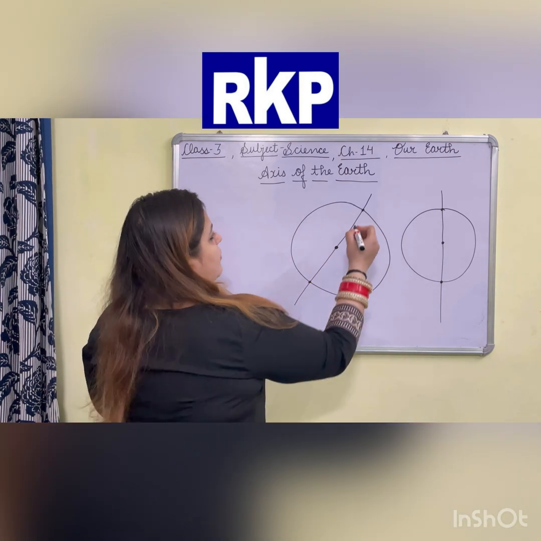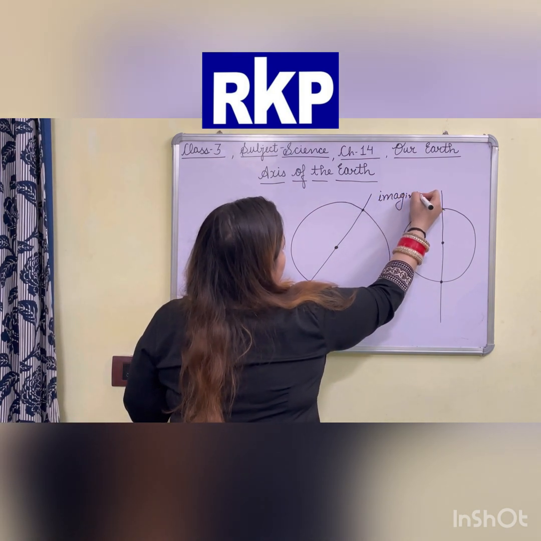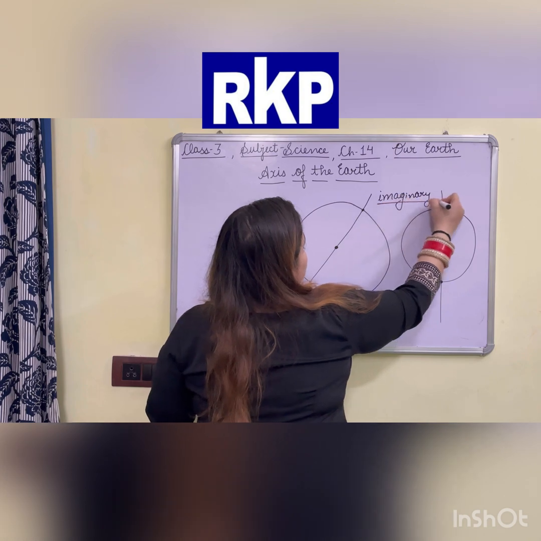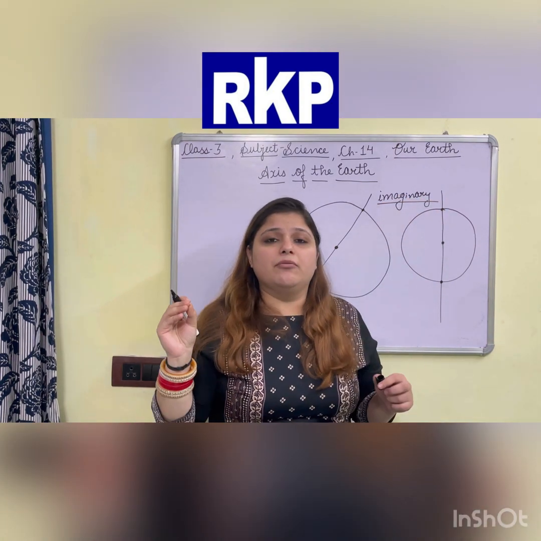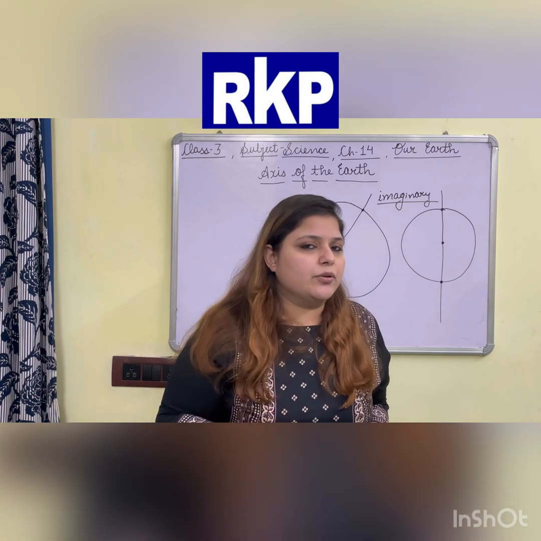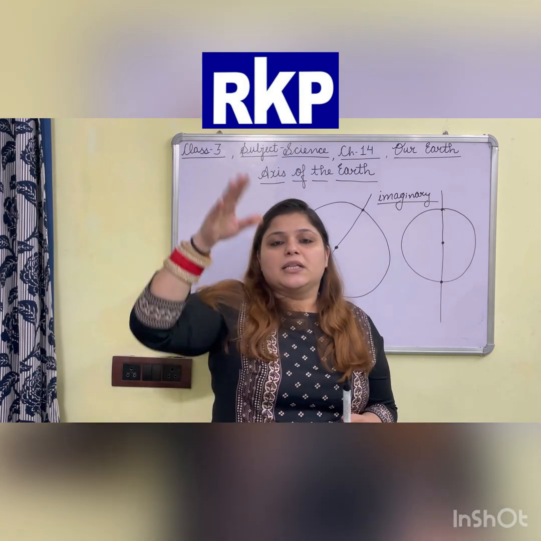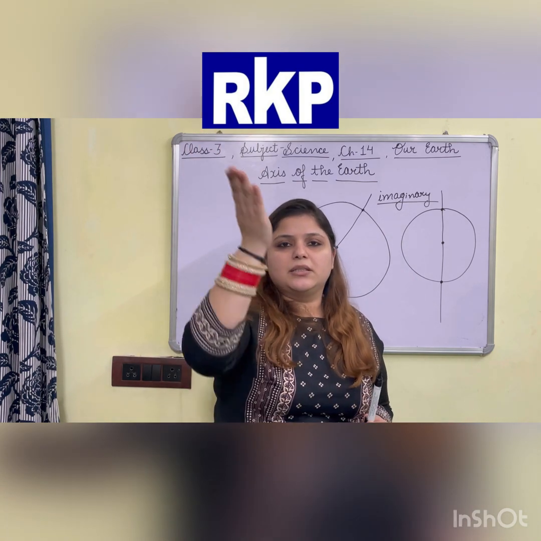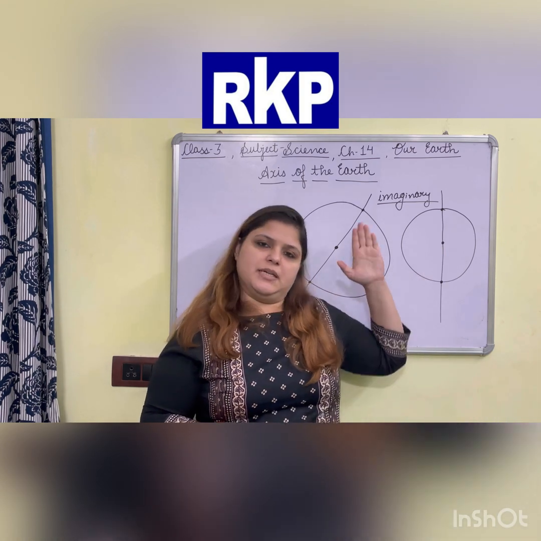I am using the word imaginary. Imaginary means which can be imagined, which we can think in our mind. Because we cannot draw any line on the earth, we can only think of a line passing like this and the earth placed like this. So the earth is not placed straight, it is placed like this.